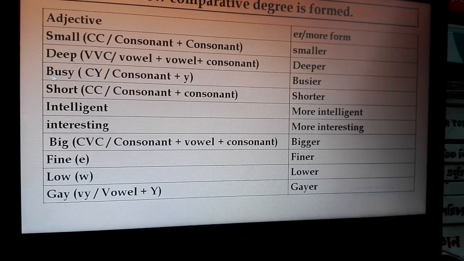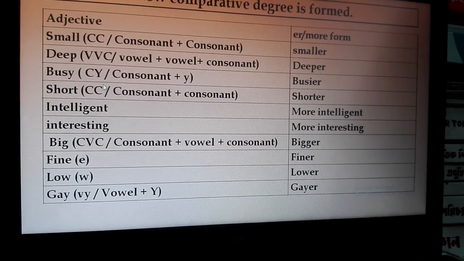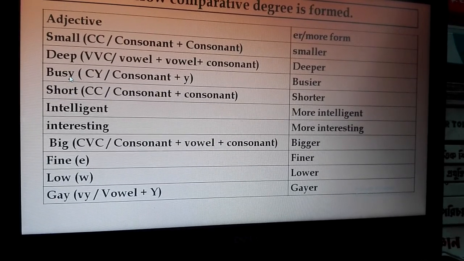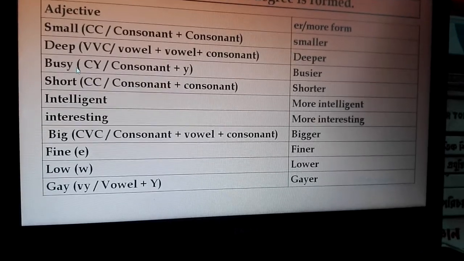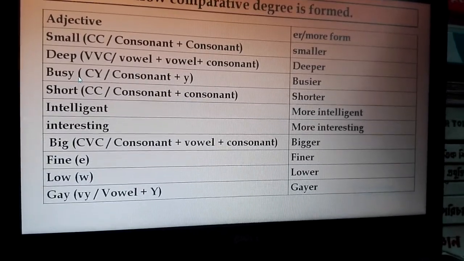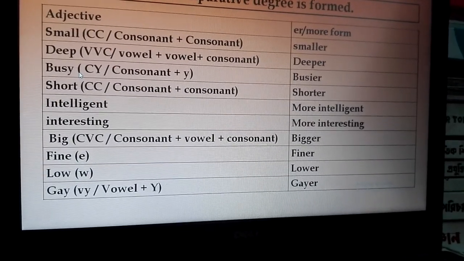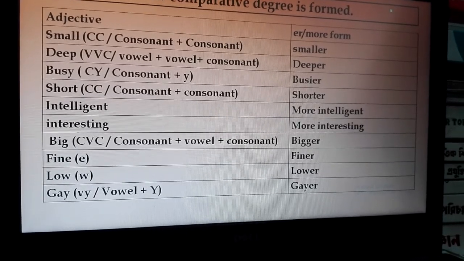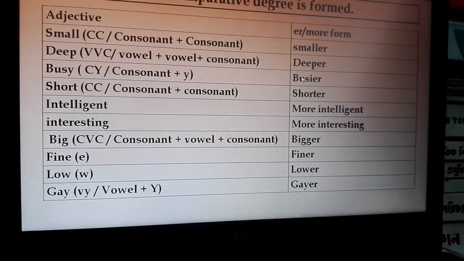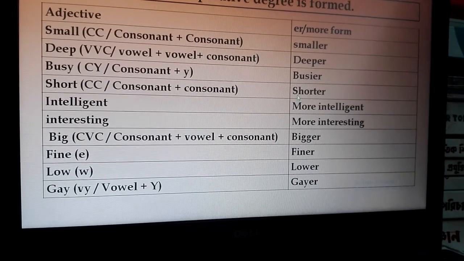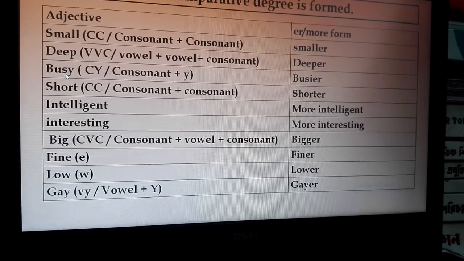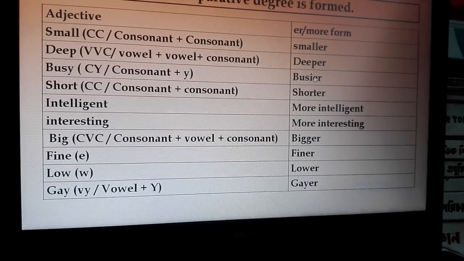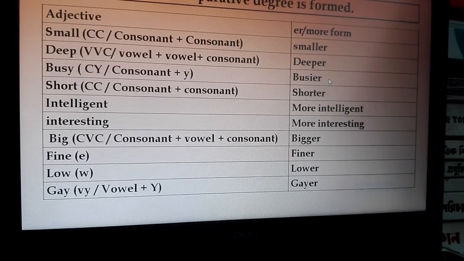And the monosyllable adjective that ends with Y after a consonant, Y will be turned into I. Then you have to write IER to make comparative. Such as busy, here is consonant and Y. Y is turned into I and add ER to make comparative.